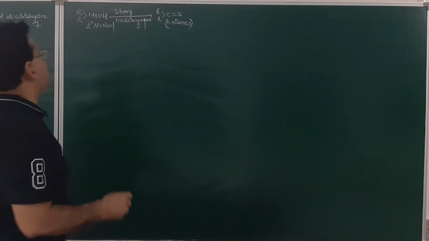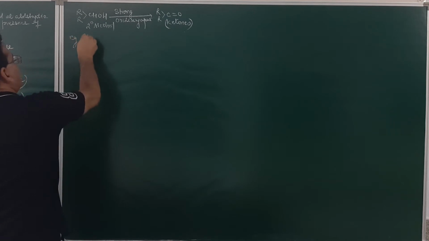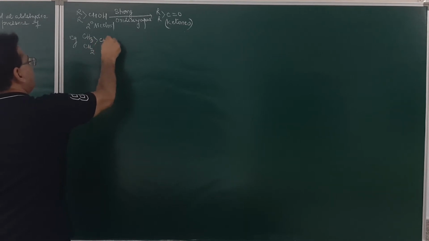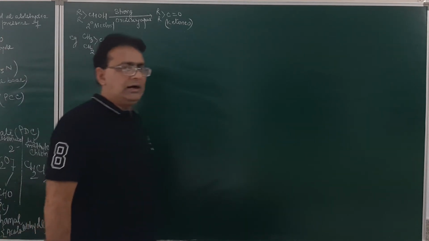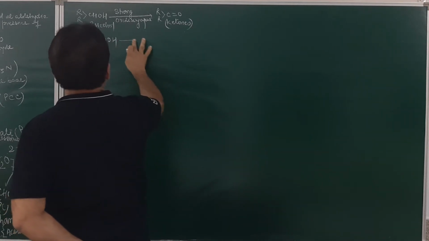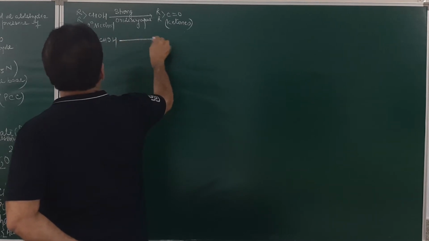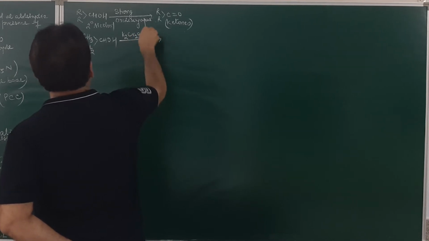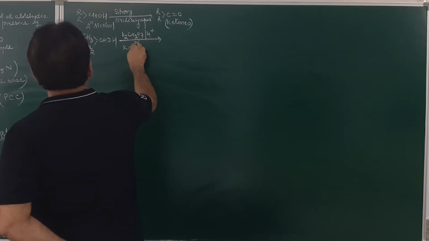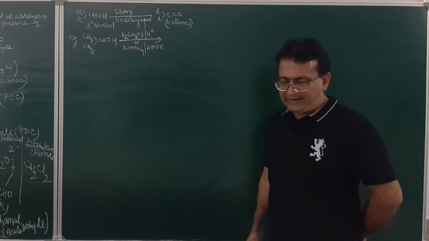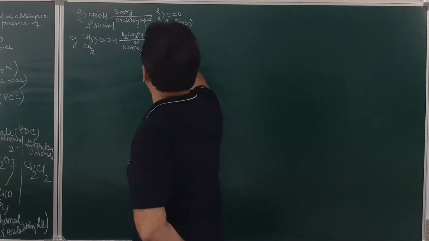As for example, if you take isopropyl alcohol, CH3CHOHCH3, on oxidation in presence of acidified potassium dichromate or acidified or alkaline KMnO4, it will result in the formation of acetone.